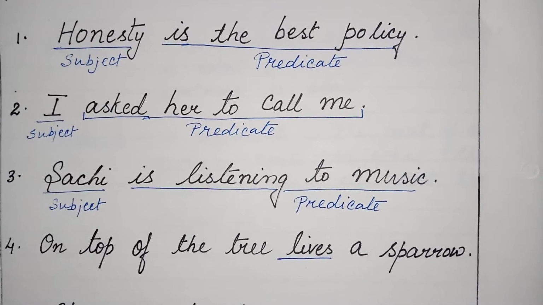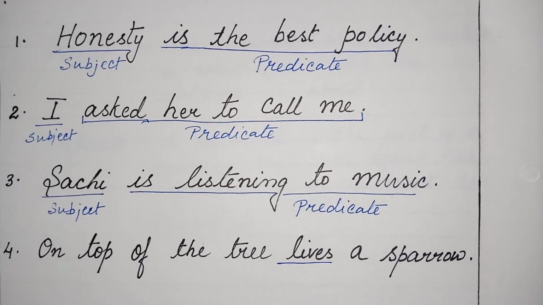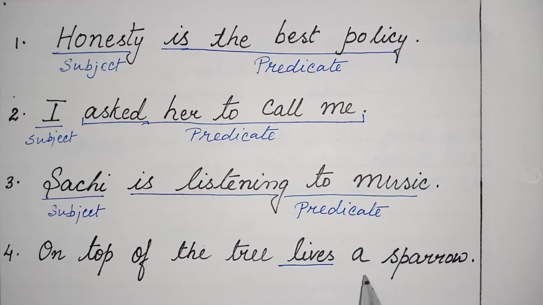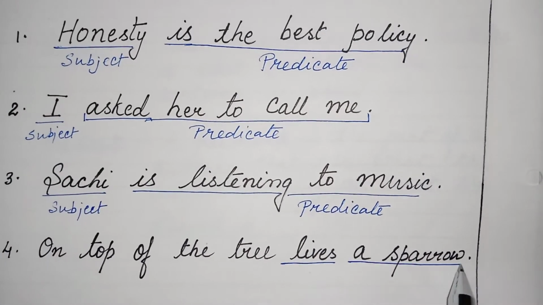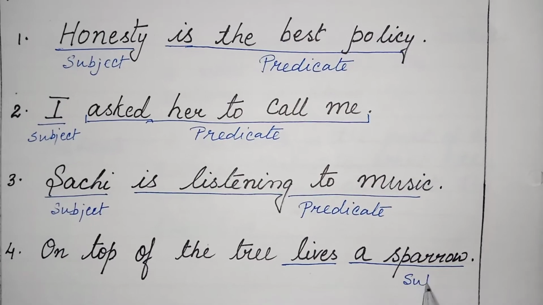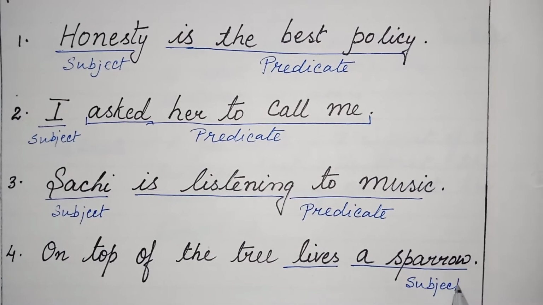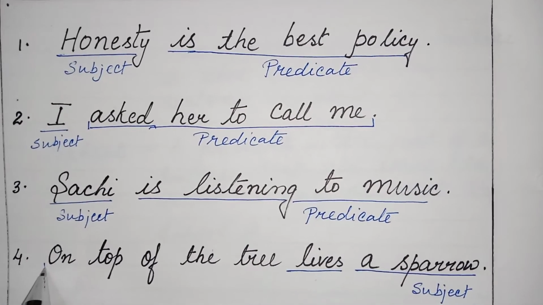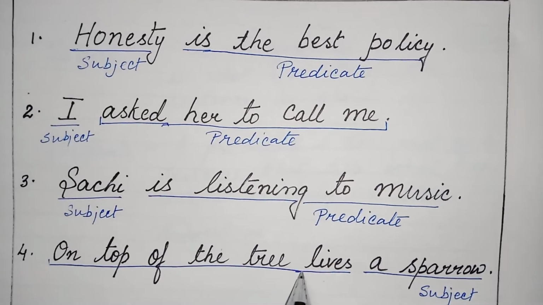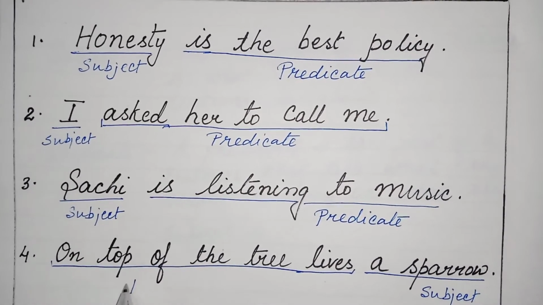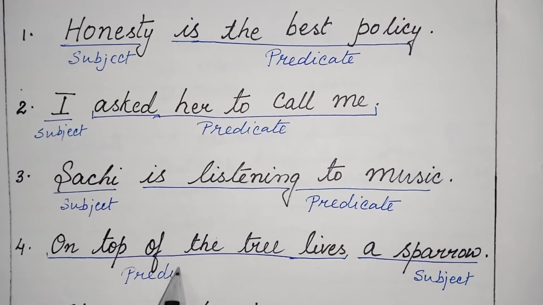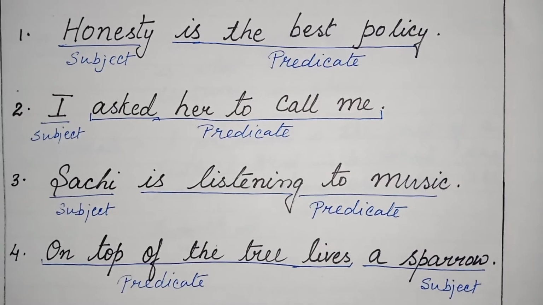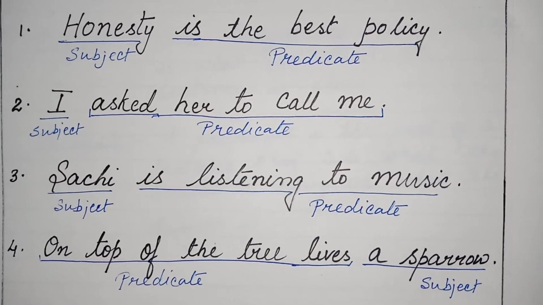Lives. Now, what lives or who lives? A sparrow. So, our subject is a sparrow. And the remaining portion is the predicate. So, you can see here the predicate is at first and the subject is at the last of the sentence.